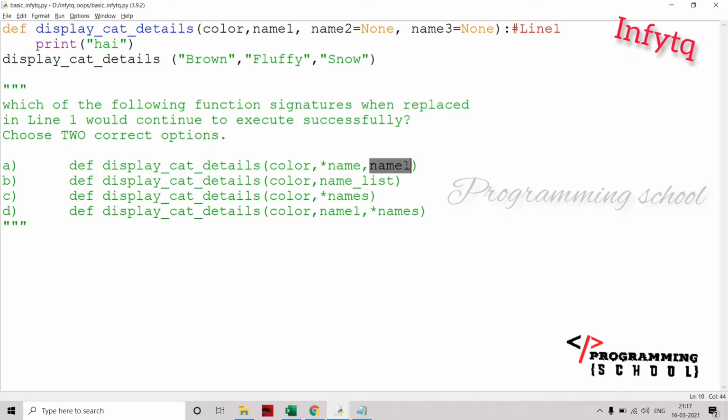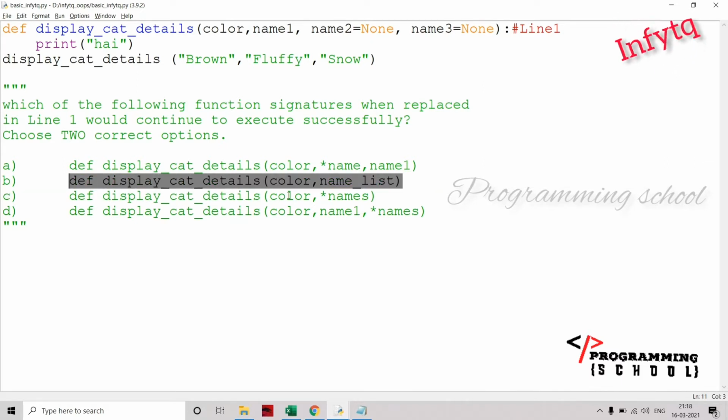Then what is the value inside name 1? There is no value inside name 1. That's why this is not a correct syntax here. Why? Because the remaining two values are going into star name, and there is no value for name 1. That's why this statement is wrong. Moving into the second one, the first value is coming to color and the second value is coming to name list. We are calling it a list, but don't think it is a list. That is just one variable name, nothing else. The second value is coming into name list, but the third value has no argument here. That's why this one is also wrong.